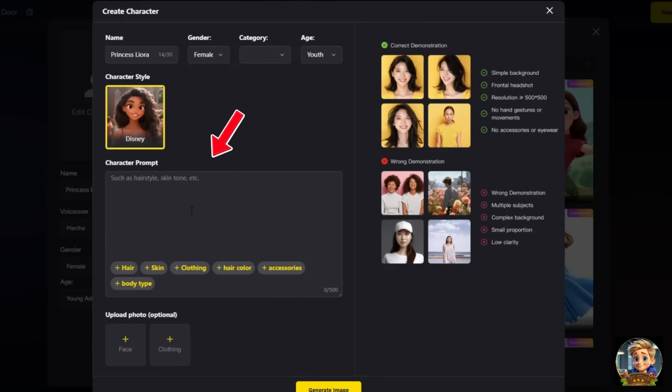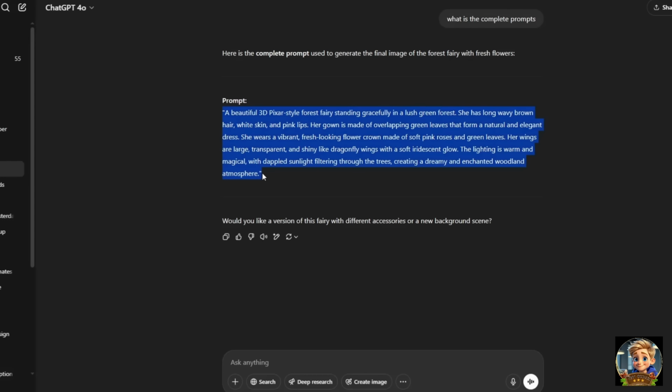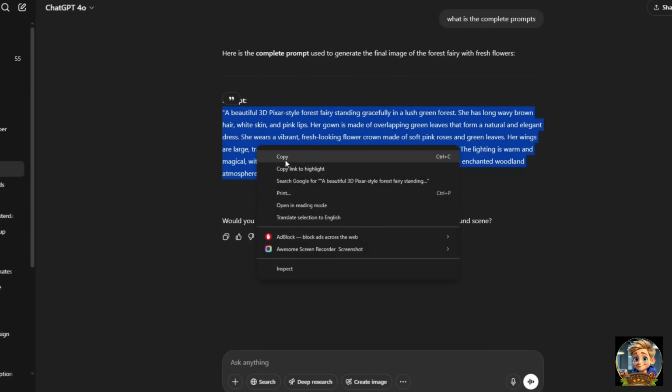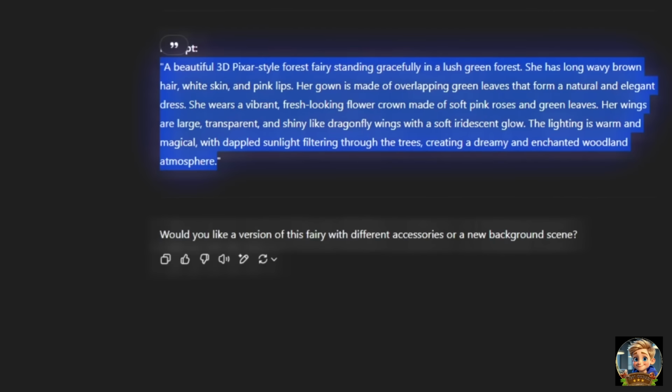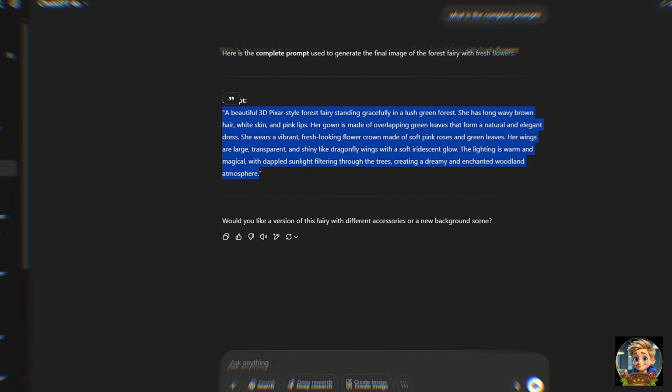So here, we need a character prompt. Use ChatGPT or a similar AI tool to craft detailed character descriptions. Just ask it to create a character, then include aspects like name, age, appearance, personality traits, and clothing. It depends on how you imagine what your character looks like. Then copy that prompt from ChatGPT.